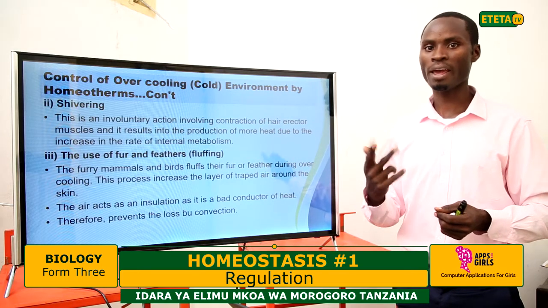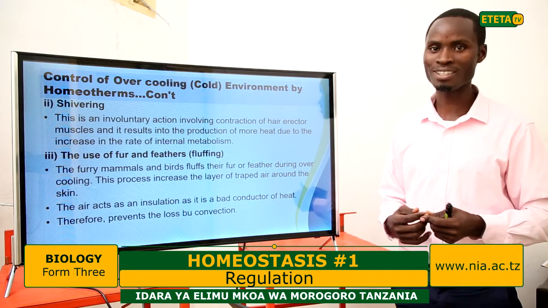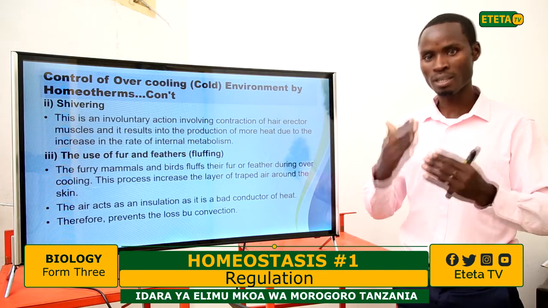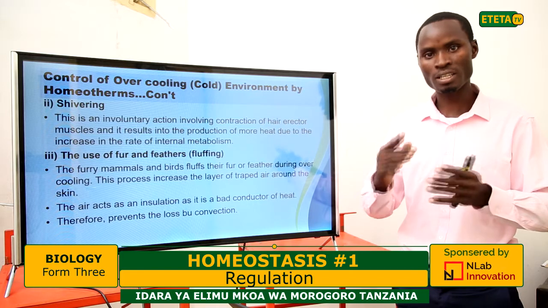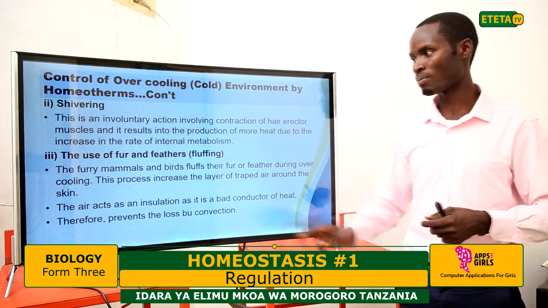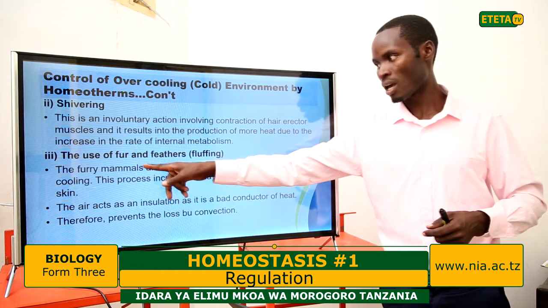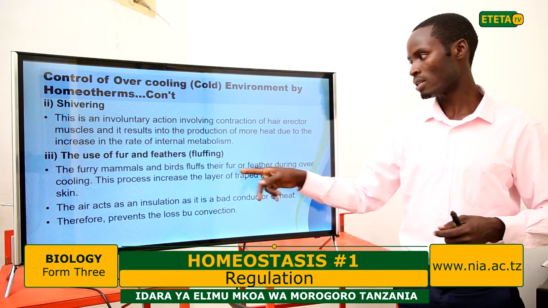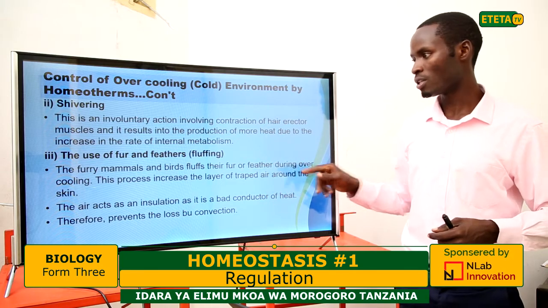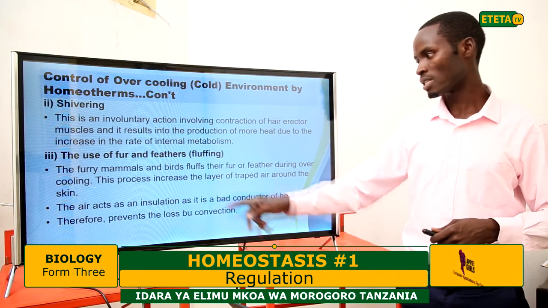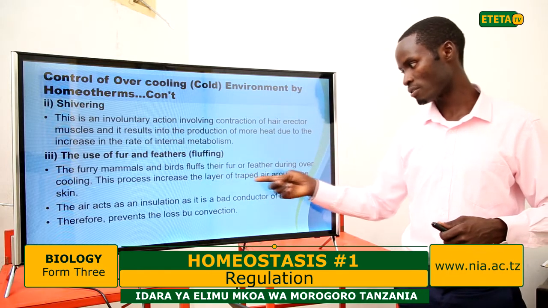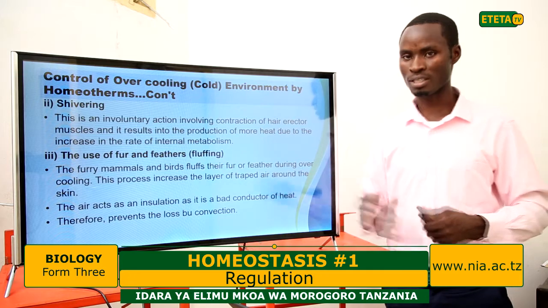As you know, air is a bad conductor of heat. So if air is collected around the skin, it will act as a layer protecting the escape of heat from the body as we are controlling overcooling. The fur mammals, the animals with fur, and the birds fluff their fur or feathers during overcooling. This process increases the layer of trapped air. The issue is to increase the layer of trapped air around the skin.